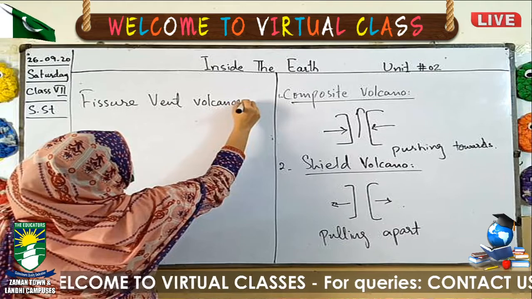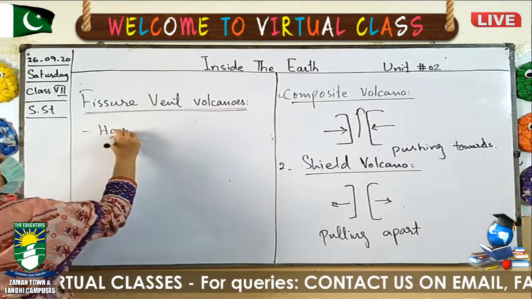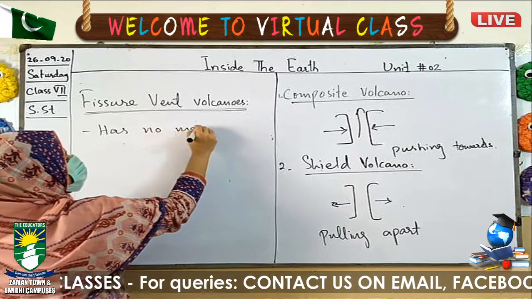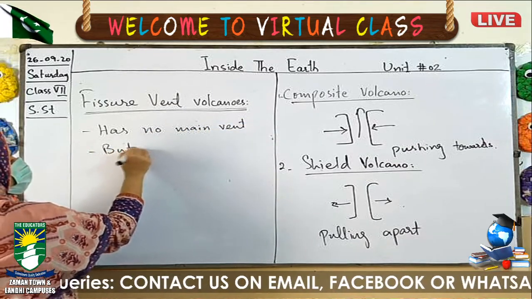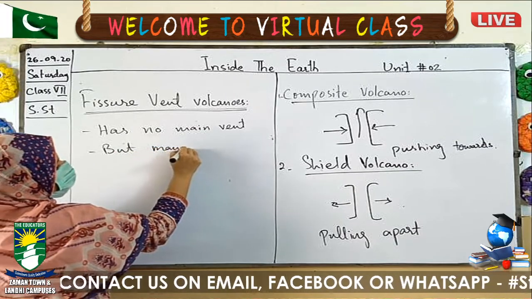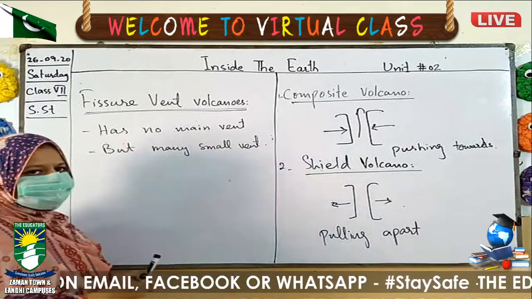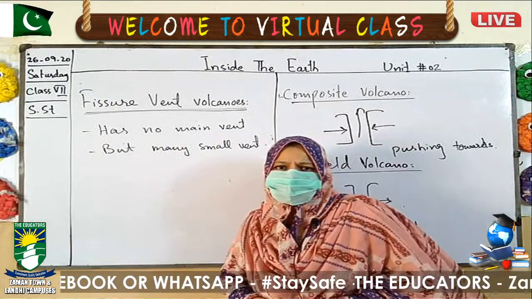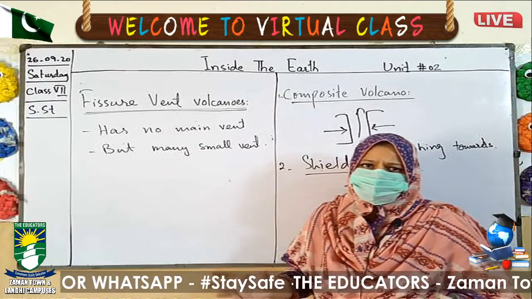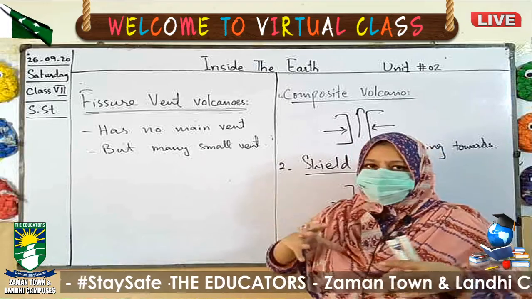This type of volcano has no main vent but many small ones. These are almost extinct and not found in active form, except Torzava. Torzava is the only fissure vent volcano that is active. The fissure vent volcano has many small openings.